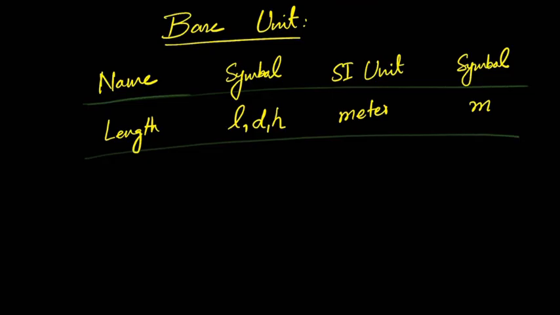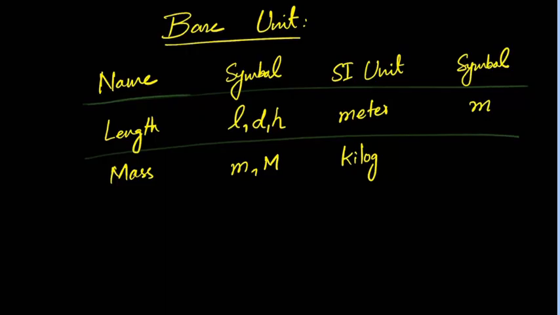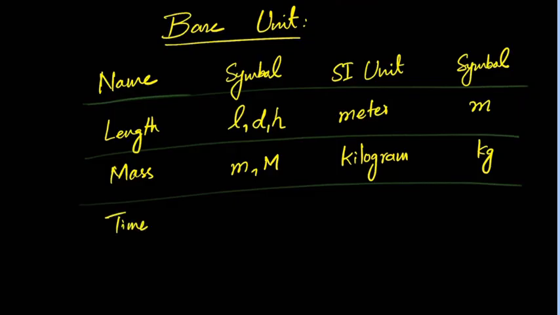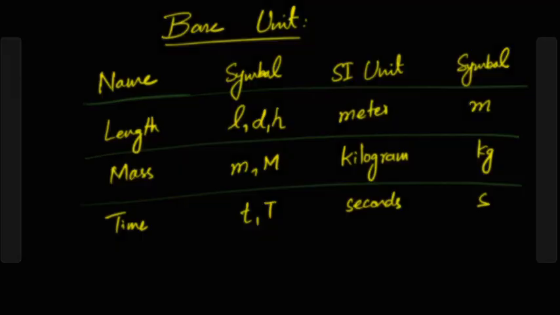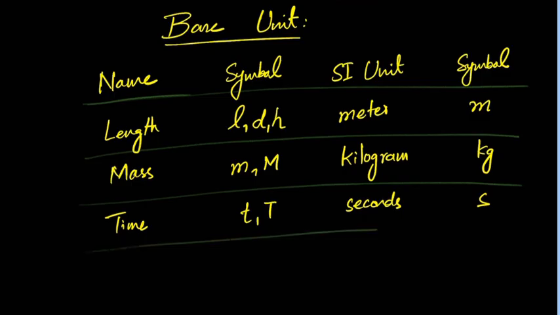Okay. Then mass. Symbol is small m or the capital M. Mostly for the total mass we use the capital M. Unit is kilogram. Small k, small g. Then there is time. It is seconds. Small t or capital T. So the time period is seconds. Very good. And it is small s.